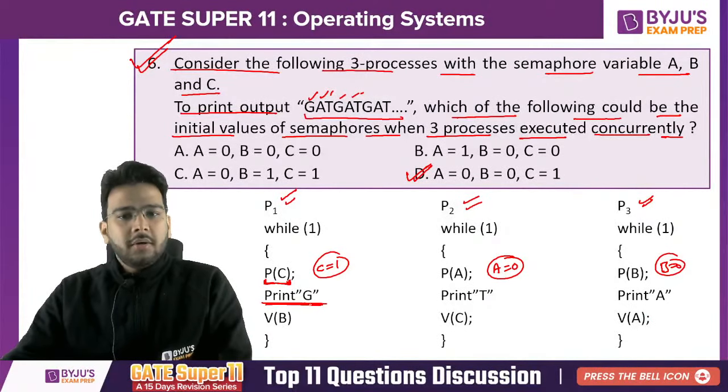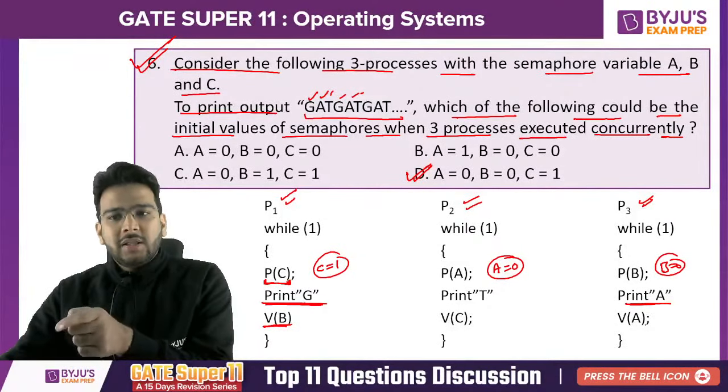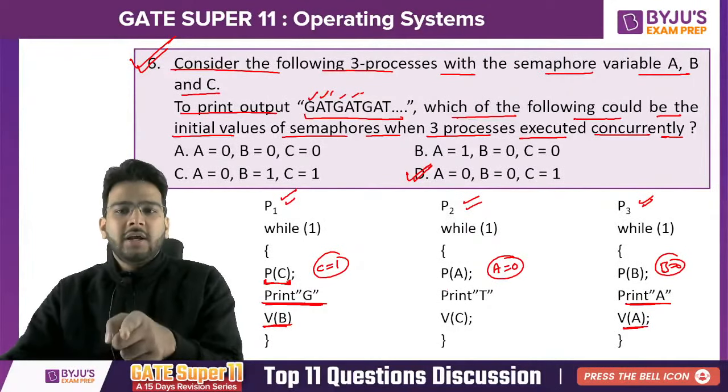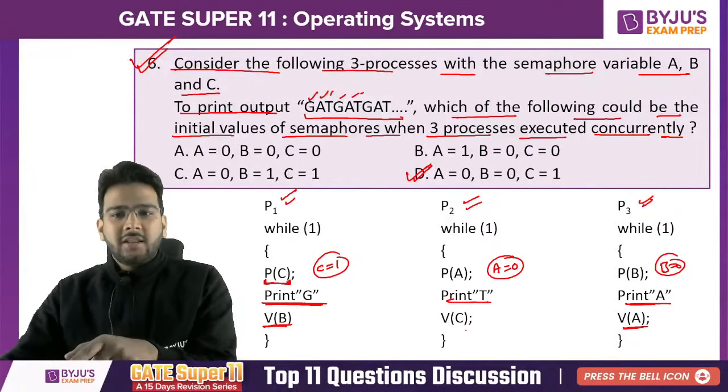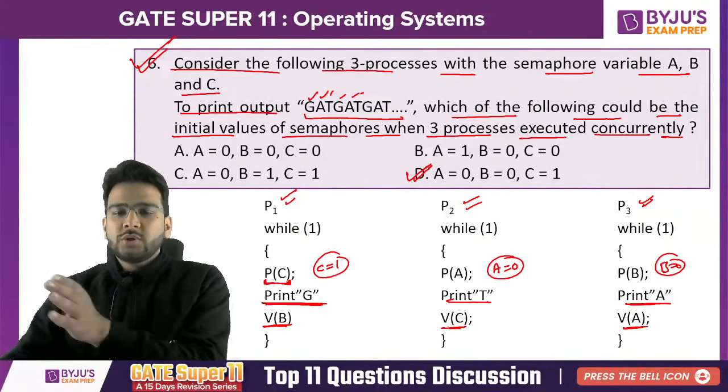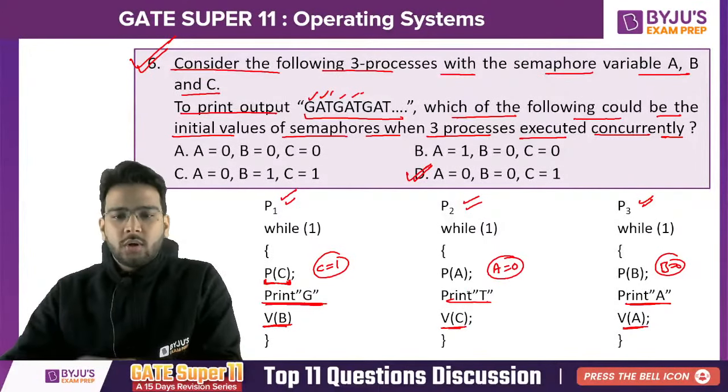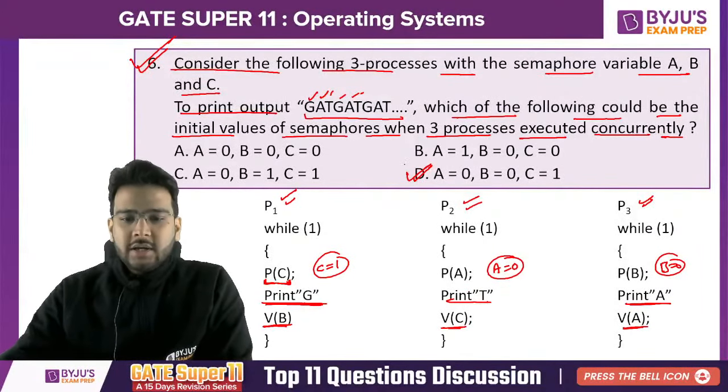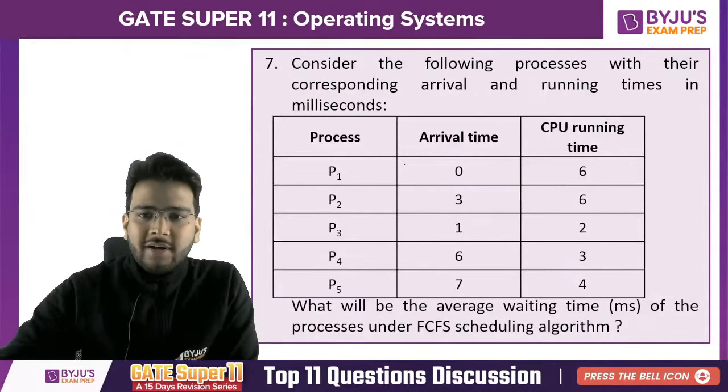So if C is 1, it will print G, then it will signal the value of B. If it signals the value of B, now it can print A, so GA, then it will signal the value of A, it can print T. So GAT, and then it will again signal the value of C, so it is going to print GAT, GAT and so on. Clear? Option D is the correct answer. Very good, all of you, those who have answered this correctly.